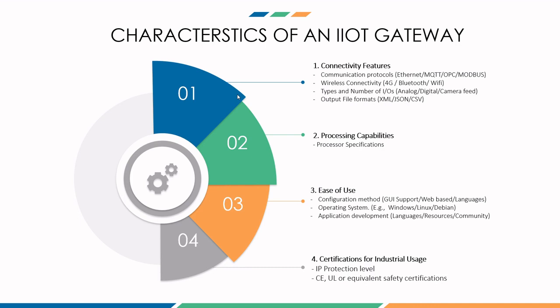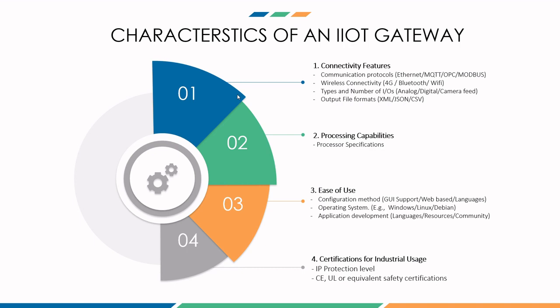Now, having understood how an IoT gateway works, now the question is how can we select an IoT gateway? When you go about taking a decision about using an IoT gateway, there are multiple gateways out there in the market, and you might end up getting confused on how do you select the most optimum gateway for your purpose.